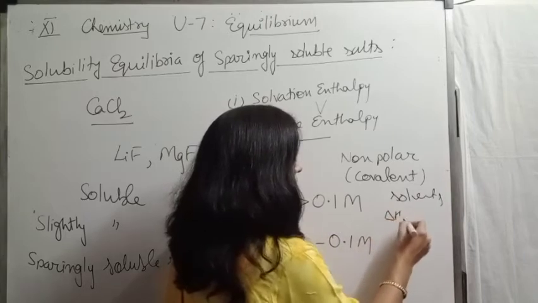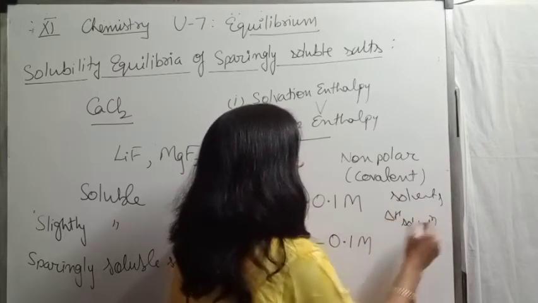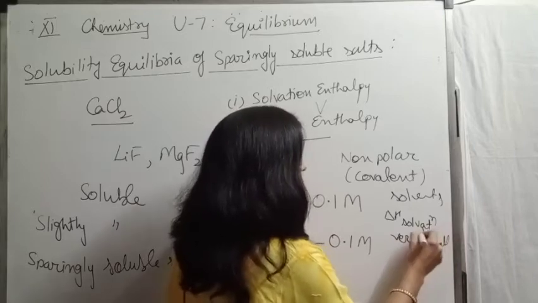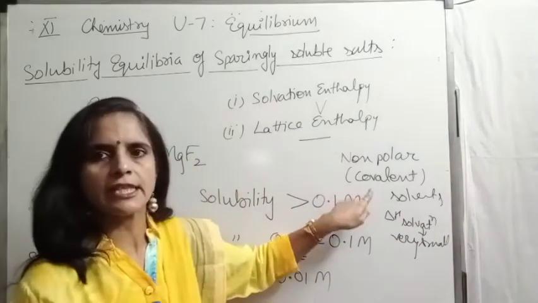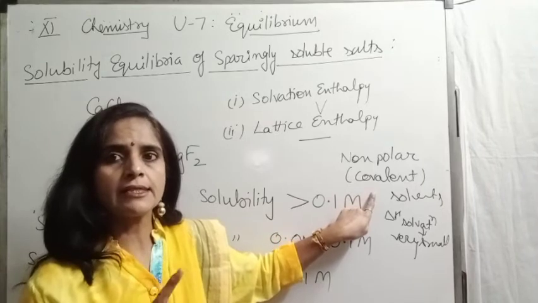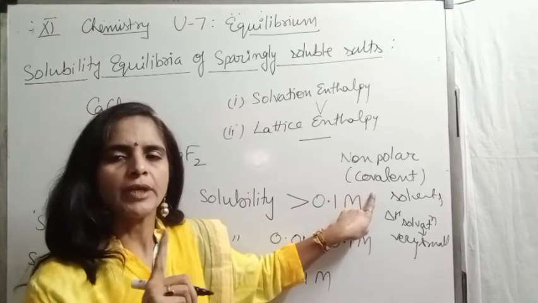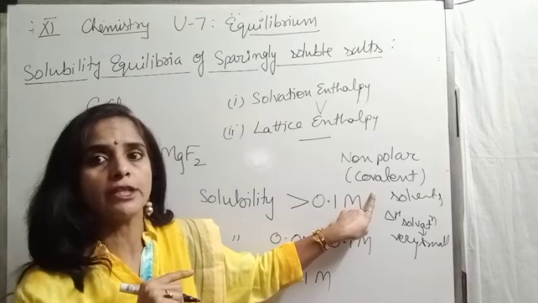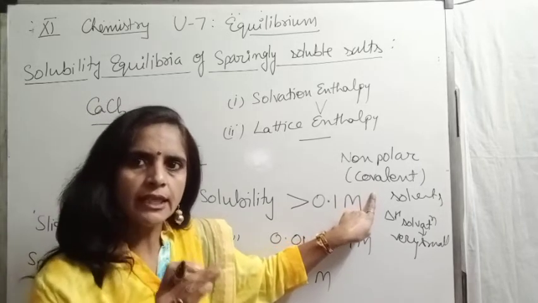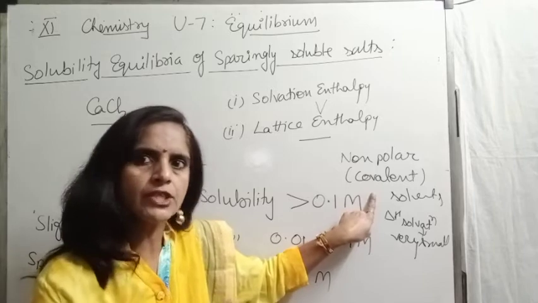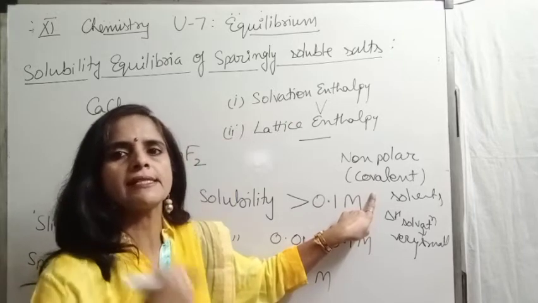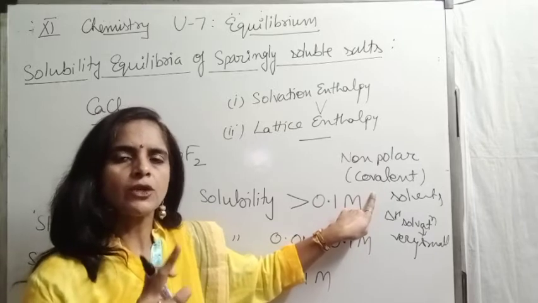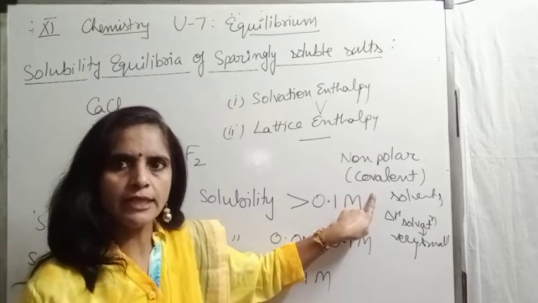Delta H solvation is very small for such kind of solvents. It means the ionic salt remains insoluble in non-polar solvents. They cannot dissolve because their solvation enthalpy is not sufficient to overcome the lattice enthalpy. Clear, children? Why are ionic solids insoluble in non-polar solvents?